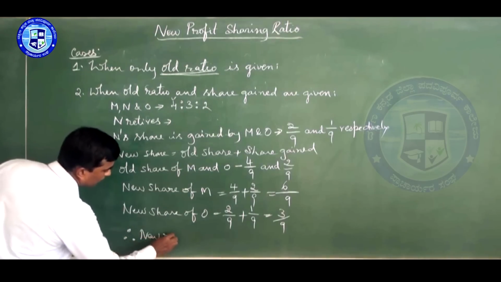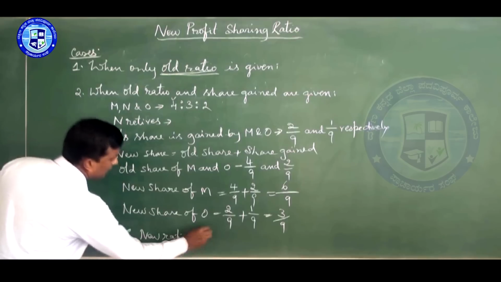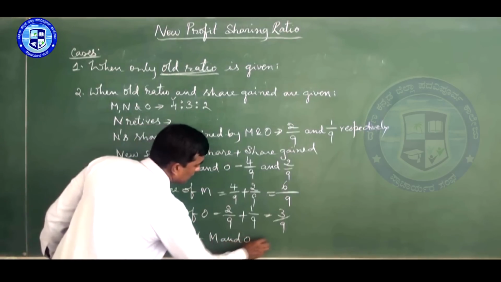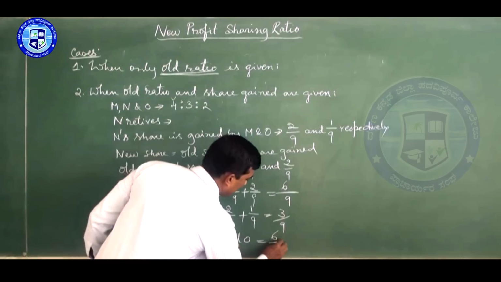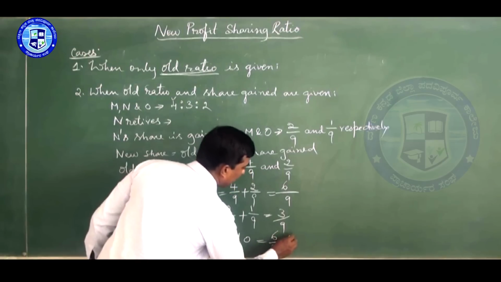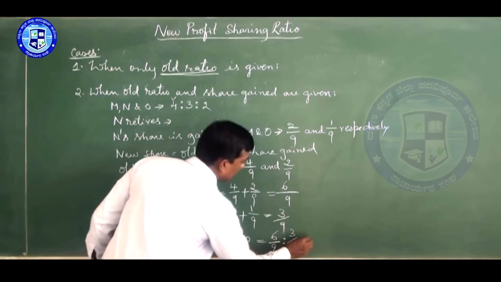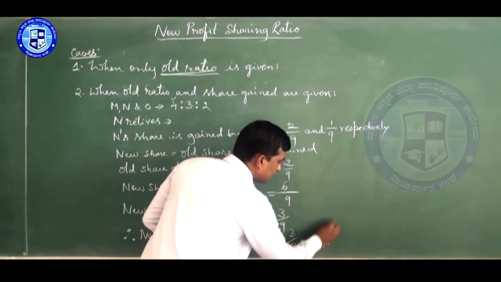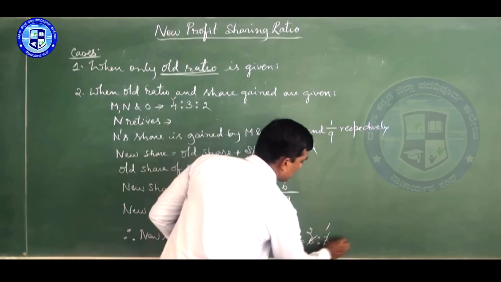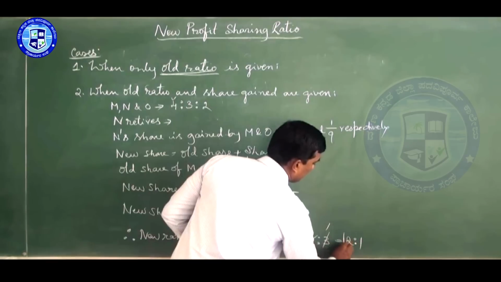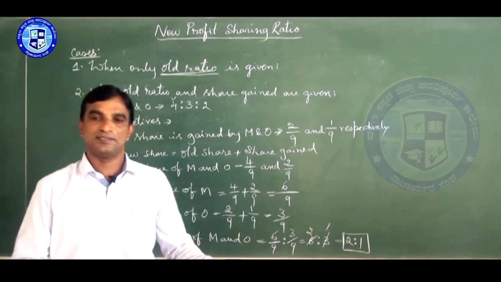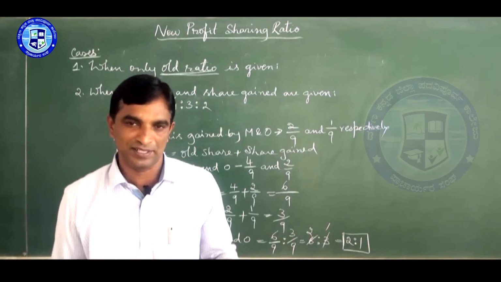So therefore, the new ratio, you write in ratio format. Ratio of M and O is, first write in share, 6 by 9 is to 3 by 9. That is 6 is to 3. We can simplify this: 3 ones are 3, 3 twos are 6. So it is 2 is to 1. Answer is 2 is to 1. That's all. So here there is not much calculation.